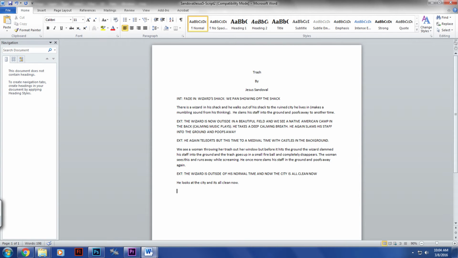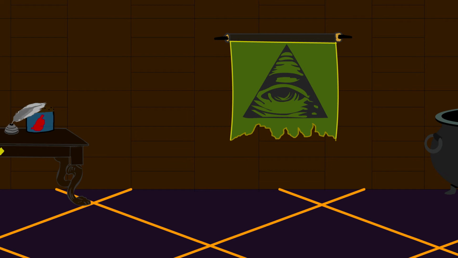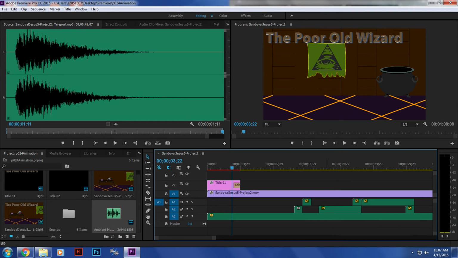This is the script I made for my independent assignment. I used Word and a professional script layout to make this. I used Photoshop to create the storyboard using the provided template. I created this character in Flash for my independent animation test. I created these backgrounds to help move and explain my animation. I made my independent animation using Flash and Premiere. I made the animation following the storyboard I made.